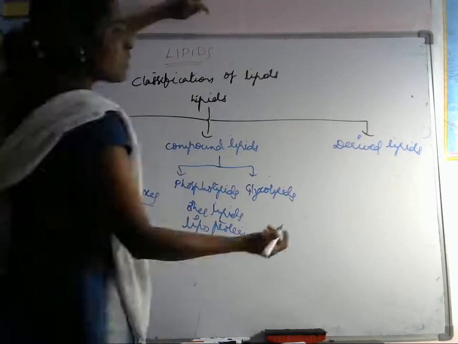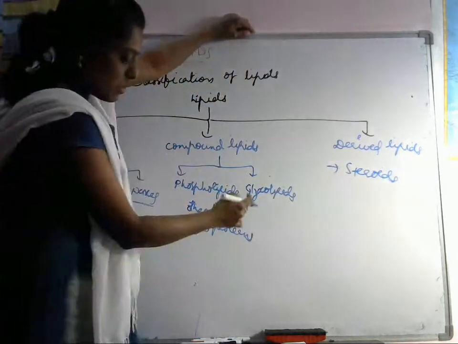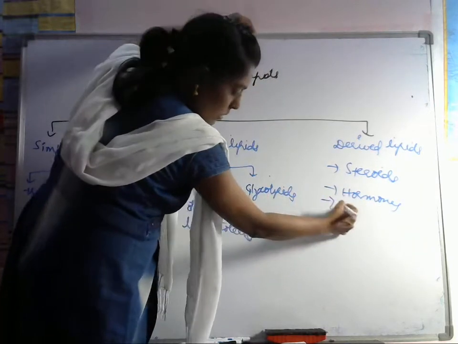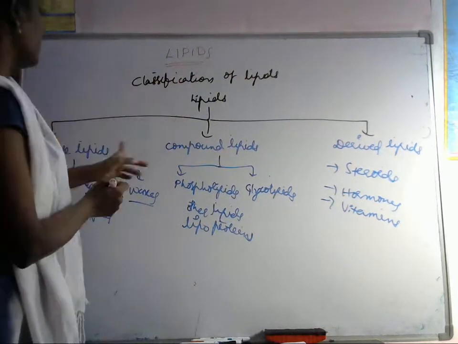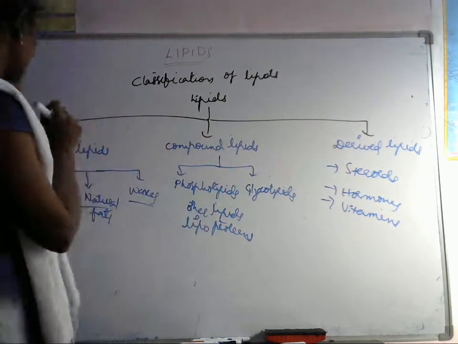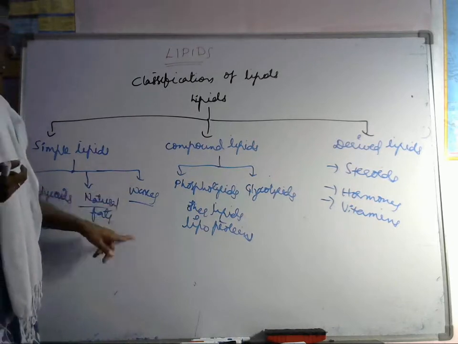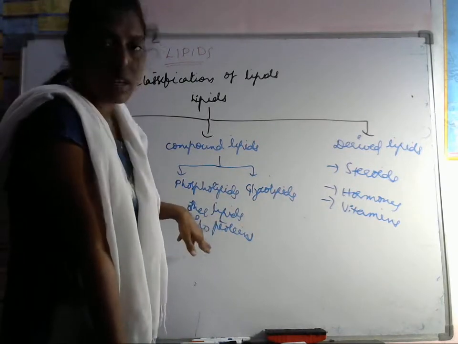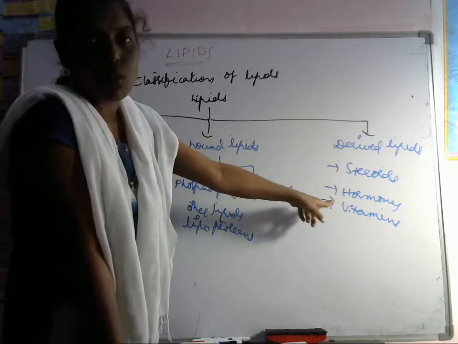Derived lipids are classified into steroids, hormones and vitamins. So lipids are classified into three types: simple lipids, compound lipids, derived lipids.